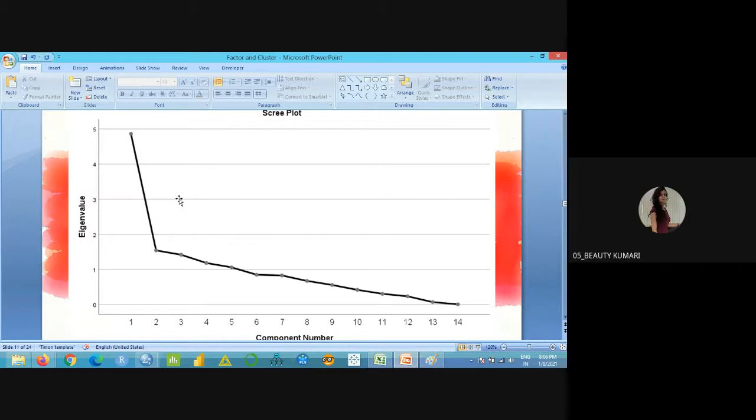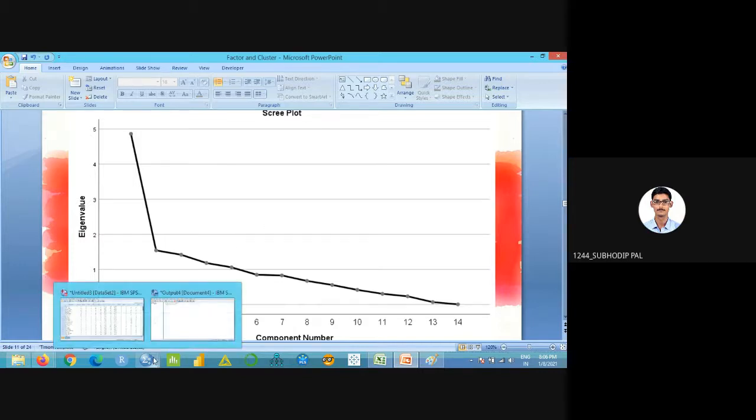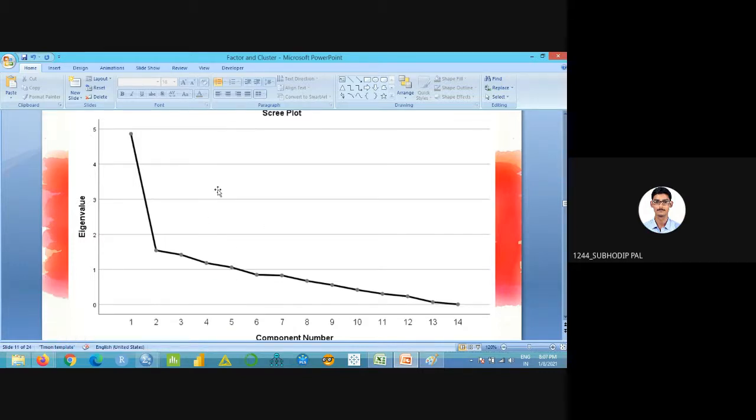If the point is at 1 only, then will we select that or not? This determines the number of factors. One second. You are asking if the value is on 0.1.